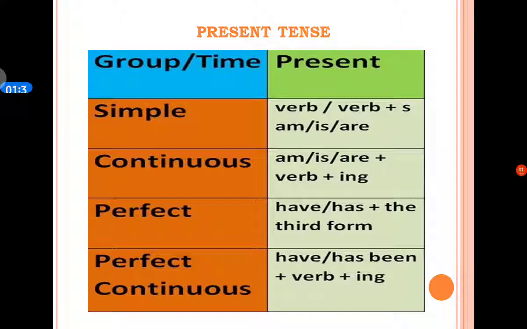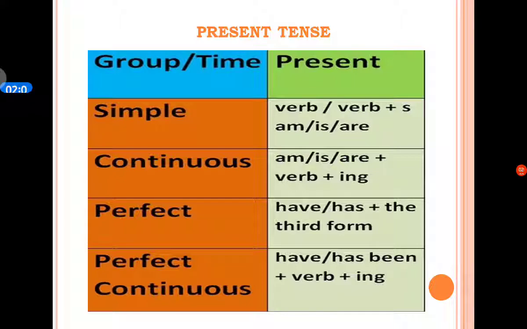The next type of present tense is present continuous tense, and its structure is the present form of to be, that is am, is, are, and verb in the ing form. The structure of present perfect tense is have, has plus third form of a verb.